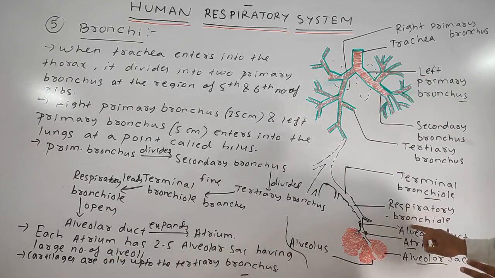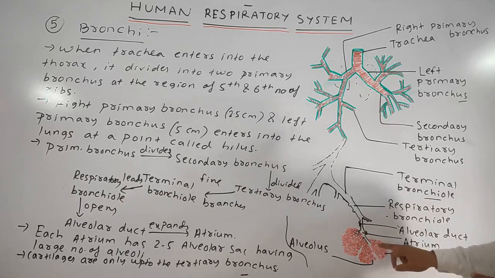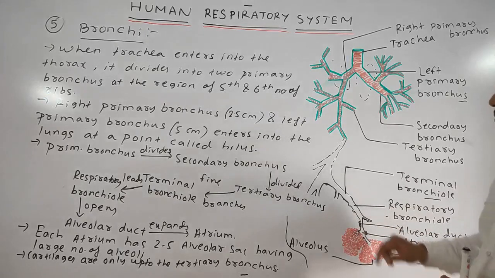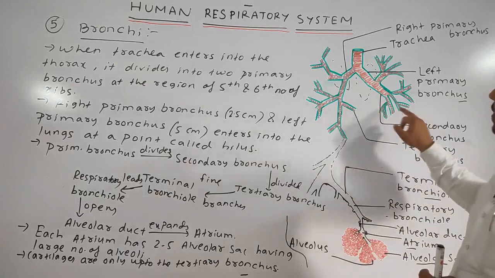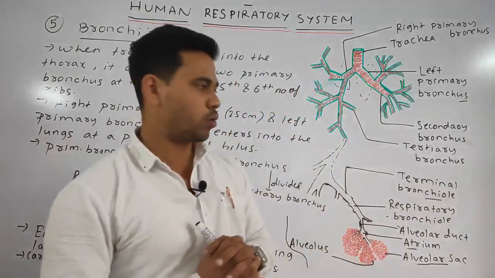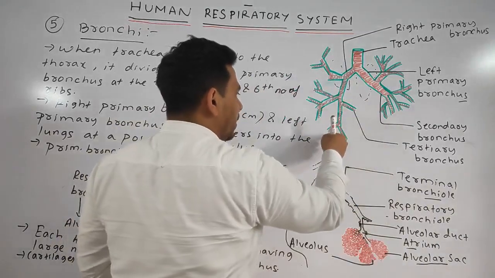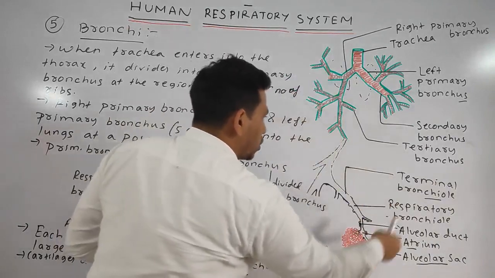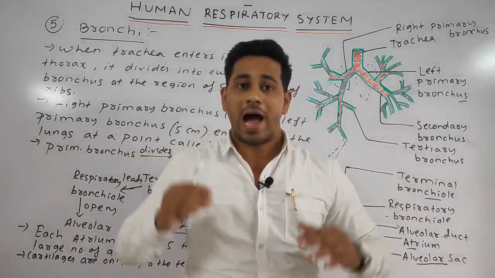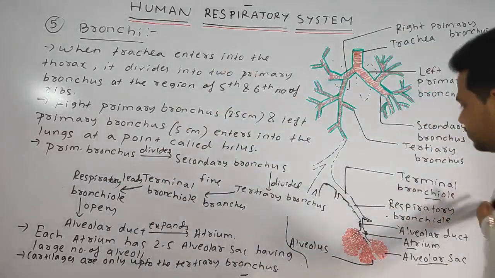Then the respiratory bronchiole leads to the alveolar duct. It opens or expands into the atrium region. Each atrium has 2 to 5 alveolar sacs having a large number of alveoli, and cartilaginous rings are only present up to the tertiary bronchus. Okay, see how this structure is like this; from each tertiary such structures are being raised. So think how large the number of alveoli should be. Okay students, please note down.